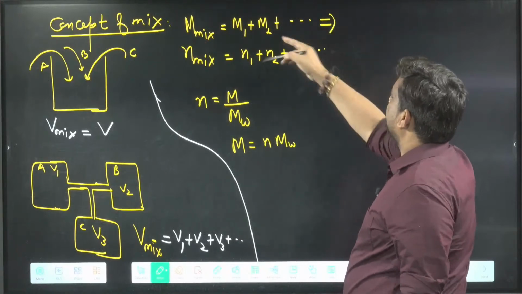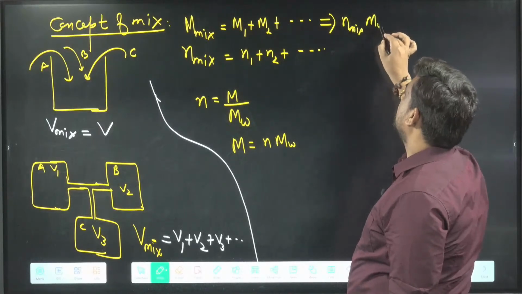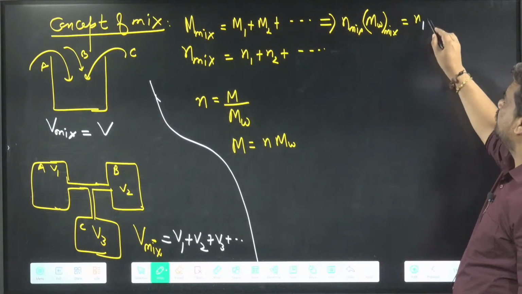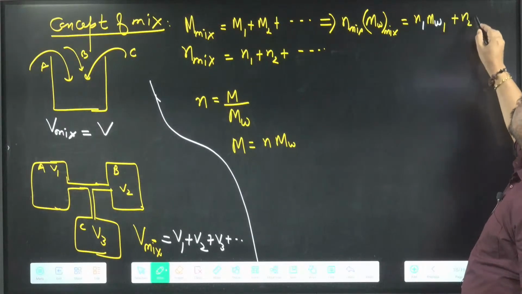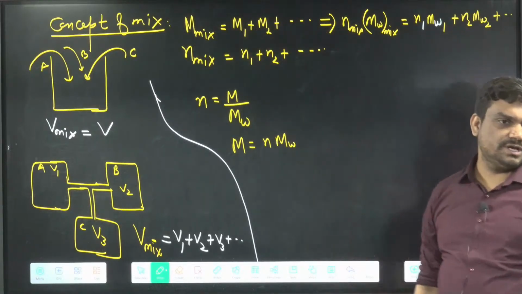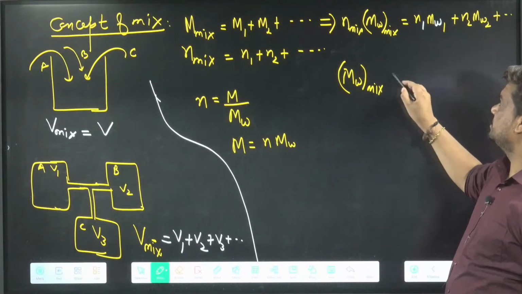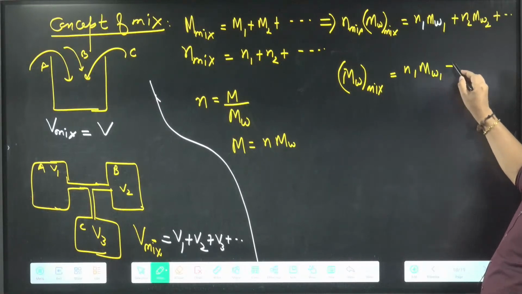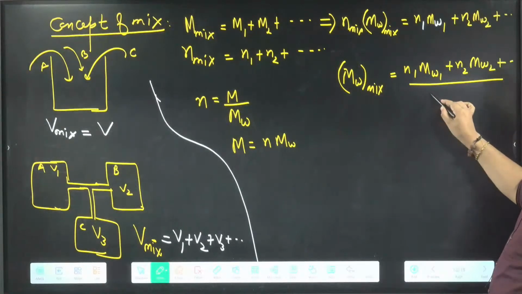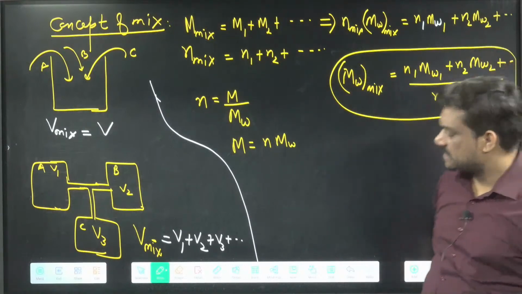Now, m of the mixture I can write as n mixture into MW mixture, equal to m1, which is n1 MW1, plus n2 MW2 plus so on. I'm replacing m1 and m2 here. Then the MW mixture formula will be equal to n1 MW1 plus n2 MW2 plus so on, divided by n mixture, where n mixture is n1 plus n2 plus so on. Okay, this one is clear.